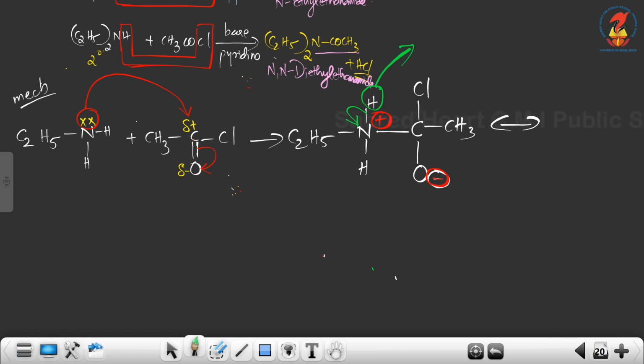And from this negative charge or lone pair will be shifted to here and chlorine will go as Cl minus with this bond pair. So from here H plus is coming and from here Cl minus is coming, so it will form HCl.